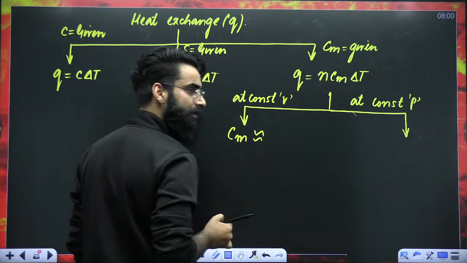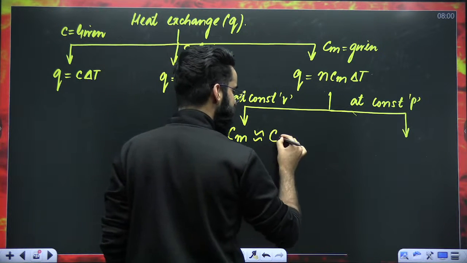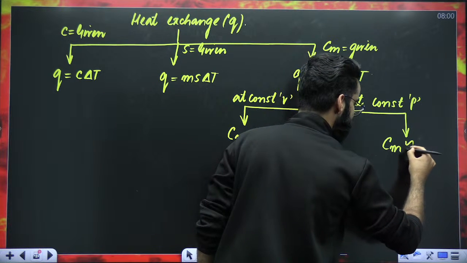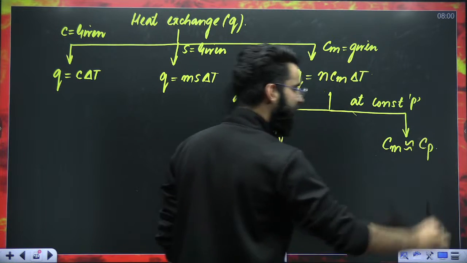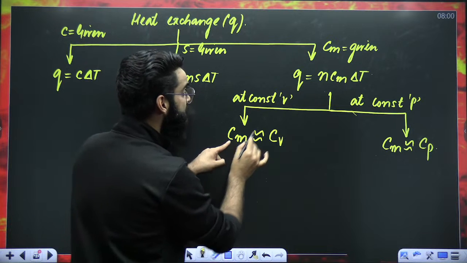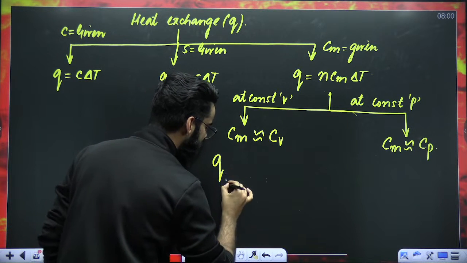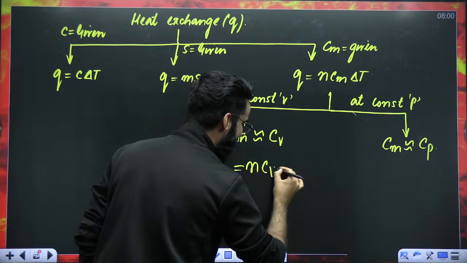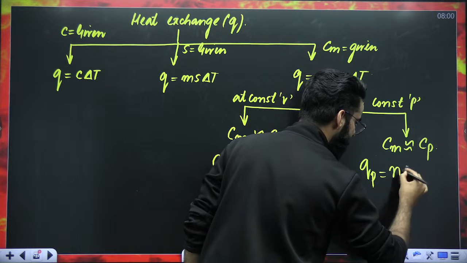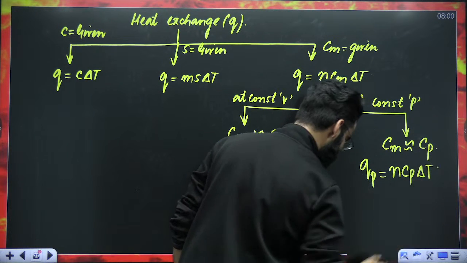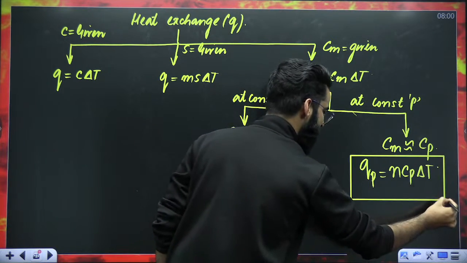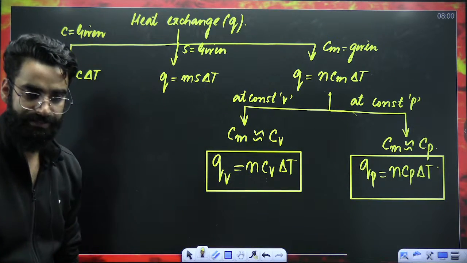At that point of time, you'll be representing it with CV. Molar heat capacity defined at constant pressure, at that point of time, you'll be representing it with Cp. Now, at constant volume, you are not going to write Q. You'll be writing QV. QV will be equal to nCV delta T. And over here, you'll be writing QP. QP will be equal to nCP delta T. These are two very, very important results which I would want you guys to remember. Now, let me just tell you the significance of these two results.